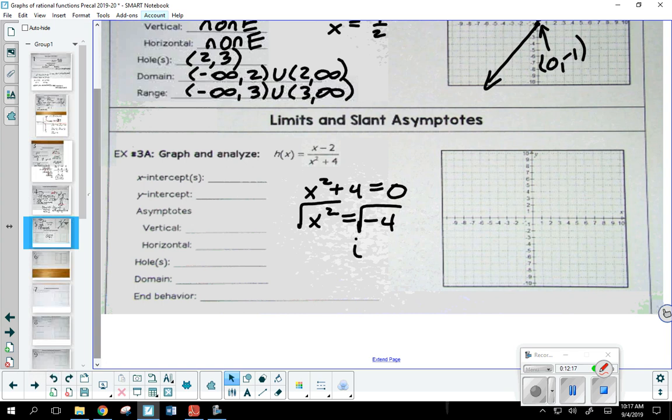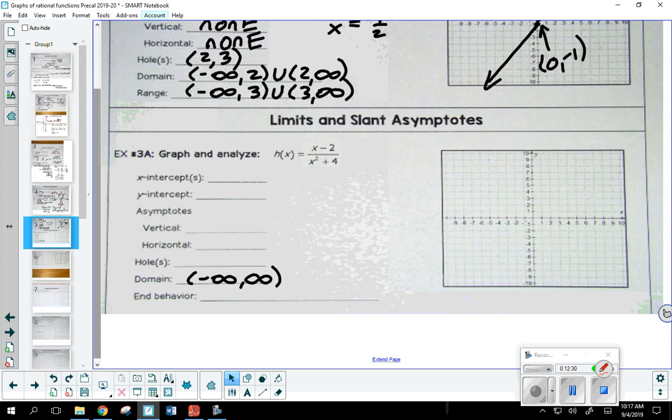So what's that tell me about my domain? What would it be? Andrew? Negative to positive. It is all reals. He says negative to positive infinity. He's absolutely right. Okay. Well, values of x that make the denominator 0, they're either going to become vertical asymptotes or holes. There are no values of x that make the denominator 0, so what does that tell me about my vertical asymptotes and holes? There are none. Okay. So one less thing to worry about on this problem. There's no vertical, and there's no holes. Okay, that's going to make it easy.